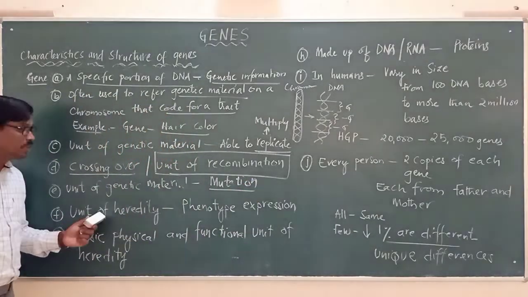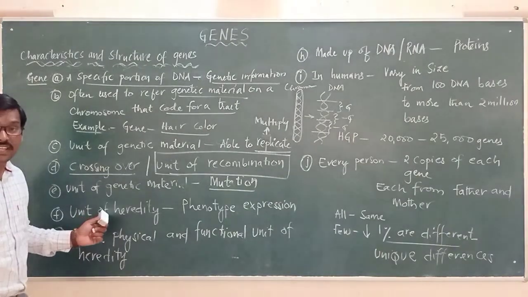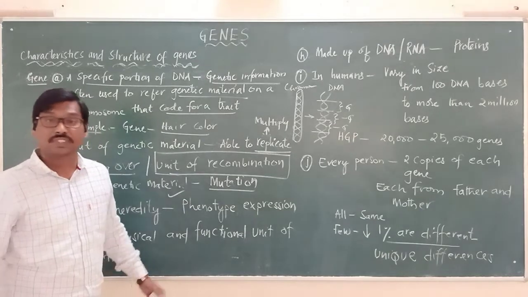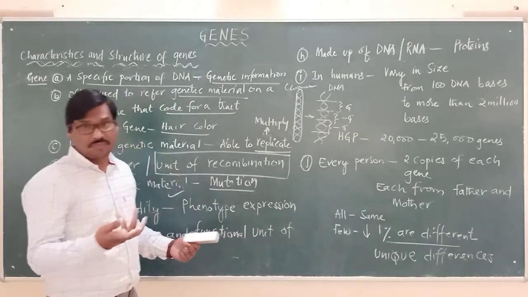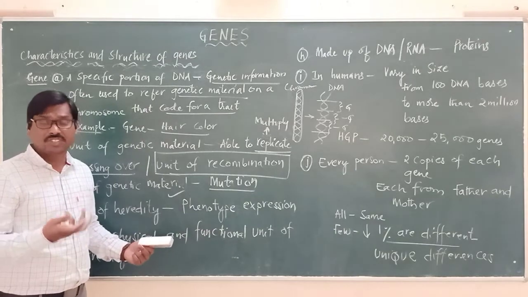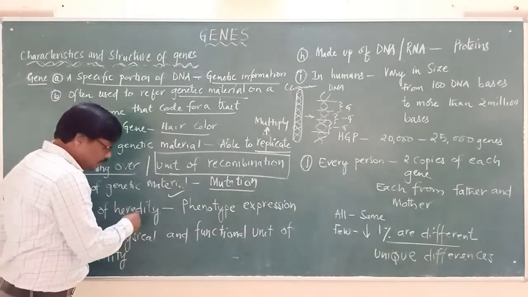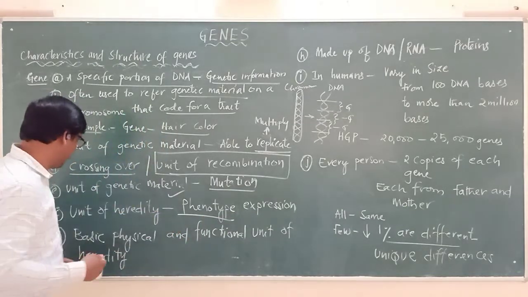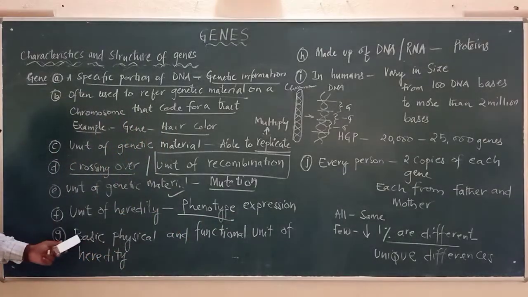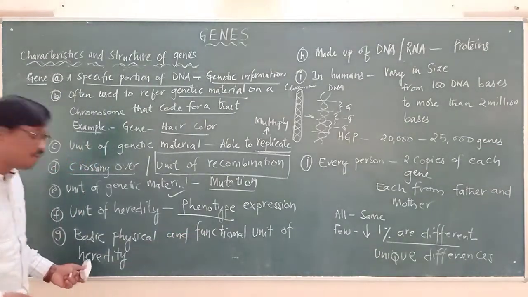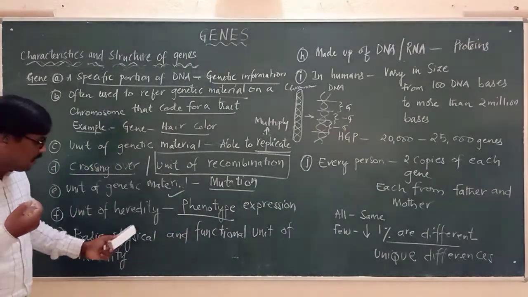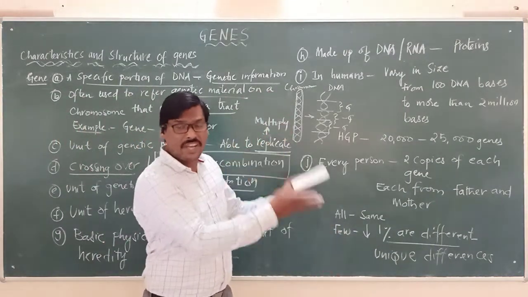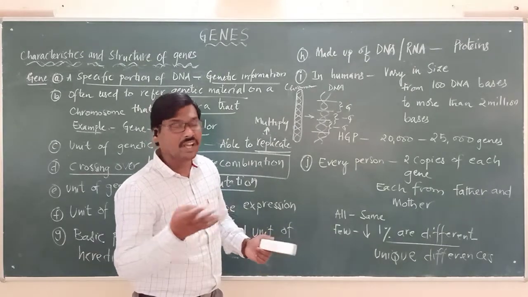And a gene is the unit of heredity, which is responsible for phenotypic expressions, meaning physical traits: height of a plant, color of a flower, shape, size, like that. It is the unit of expression, meaning phenotype, physical appearance. And at the same time, gene is the basic physical and functional unit of heredity. Compulsorily it is carried from parents to the offspring.